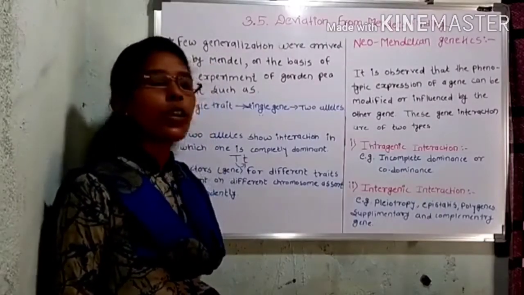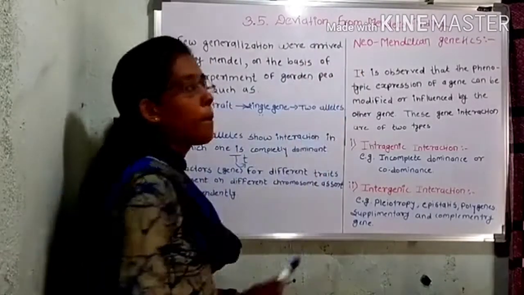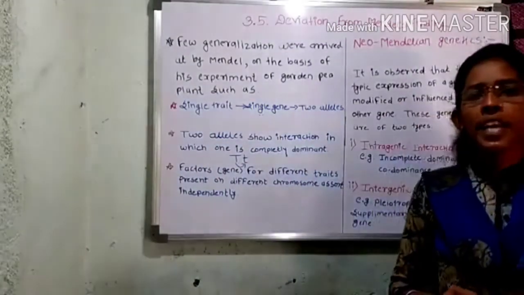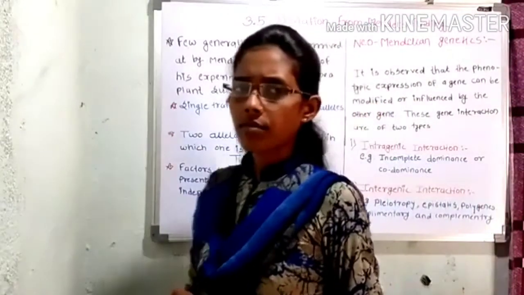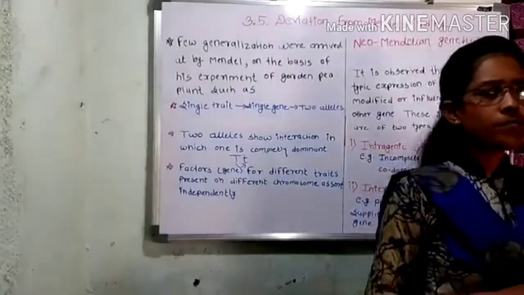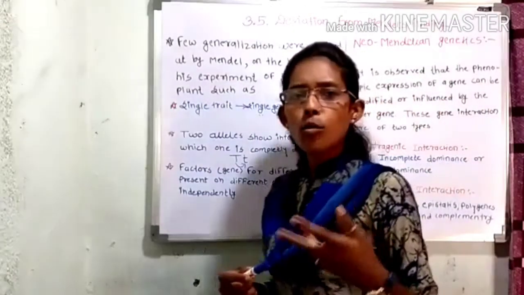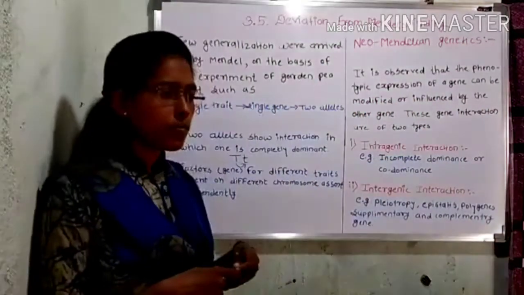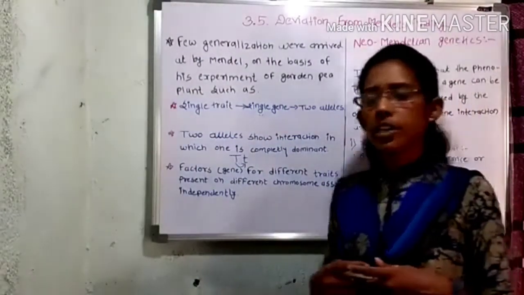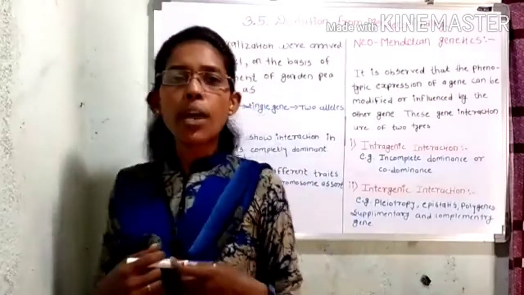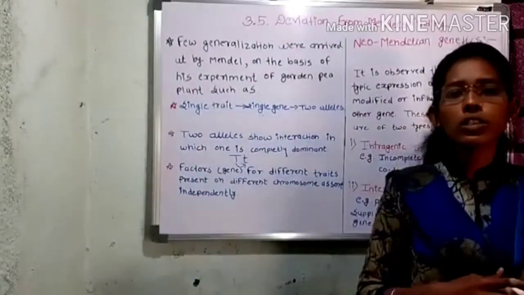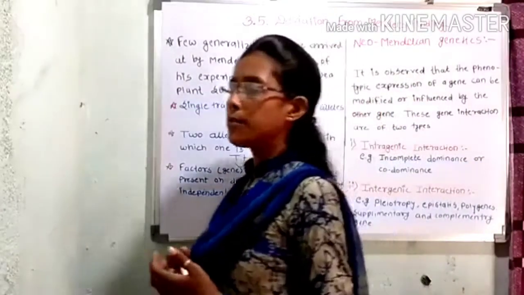Hello everyone. Today we will discuss the deviation from Mendel's findings. You know that Mendel performed many experiments on the garden pea plant. After performing these experiments, Mendel performed the monohybrid and dihybrid crosses. In monohybrid and dihybrid crosses, Mendel got the phenotypic and genotypic ratios. The phenotypic ratio of the monohybrid cross is 3:1 and the genotypic ratio of the monohybrid cross is 1:2:1.